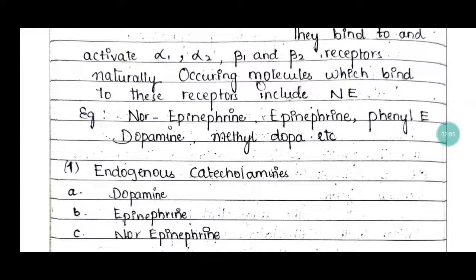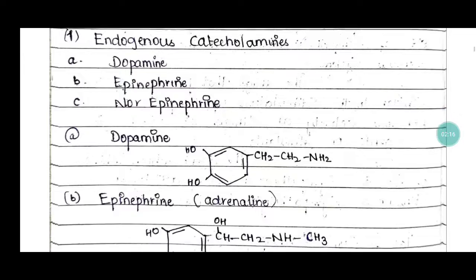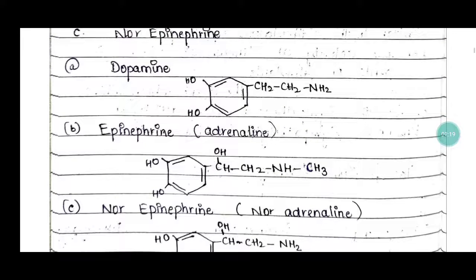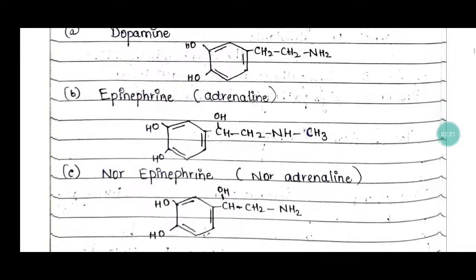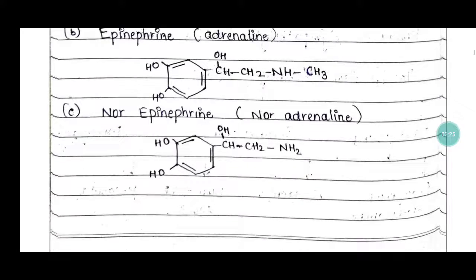So we will see the first subclassification in direct acting adrenergic agents, that is dopamine, epinephrine and norepinephrine. These are the structures: dopamine; epinephrine, also known as adrenaline; and norepinephrine, as I have already said, also known as noradrenaline.